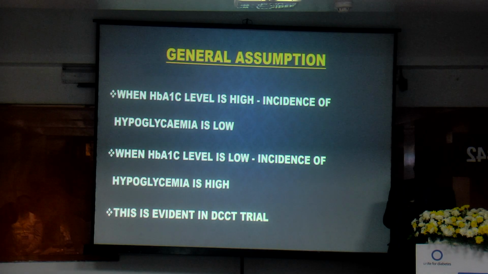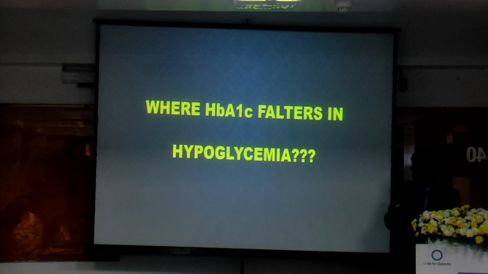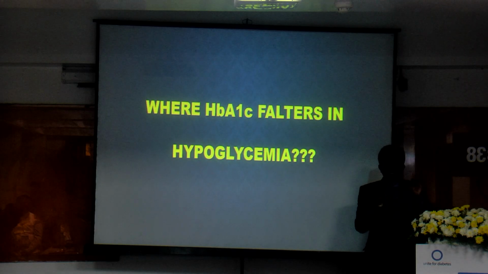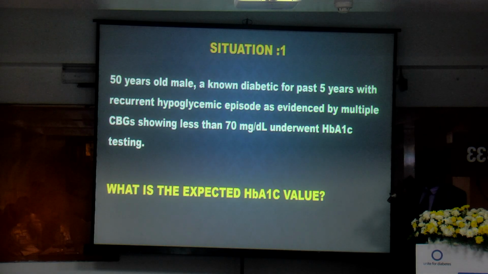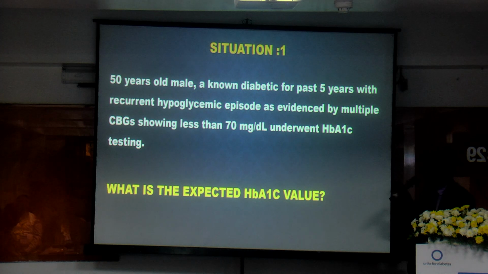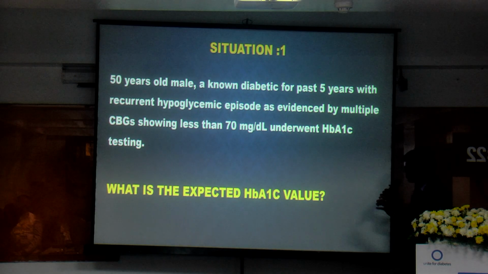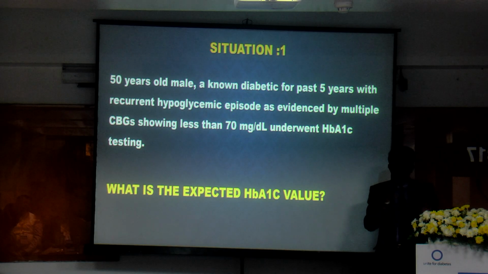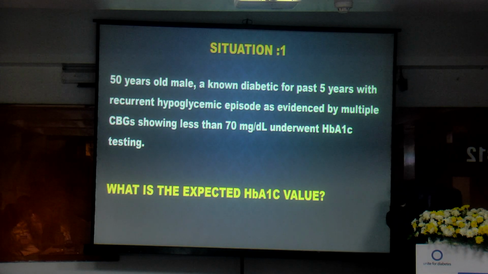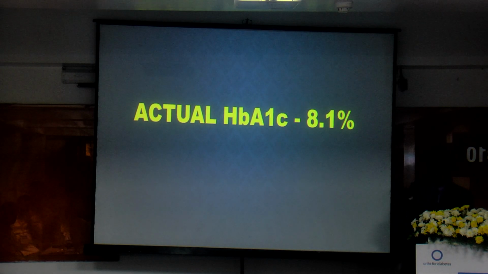At some point this principle may be applicable, but there are 4 situations where HbA1c falters in the assessment of hypoglycemia. Situation 1: a 50-year-old male, a known diabetic for the past 5 years, with recurrent hypoglycemic episodes as evidenced by multiple CBGs showing less than 70. He finally underwent HbA1c testing. What is the expected HbA1c value? When somebody experiences so many hypoglycemic episodes, the expected HbA1c value would be somewhere around 5 to 5.5%. Am I right?